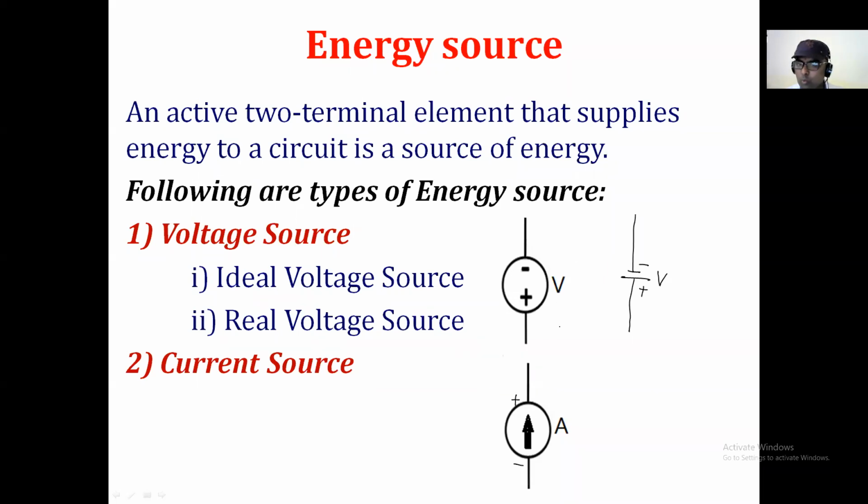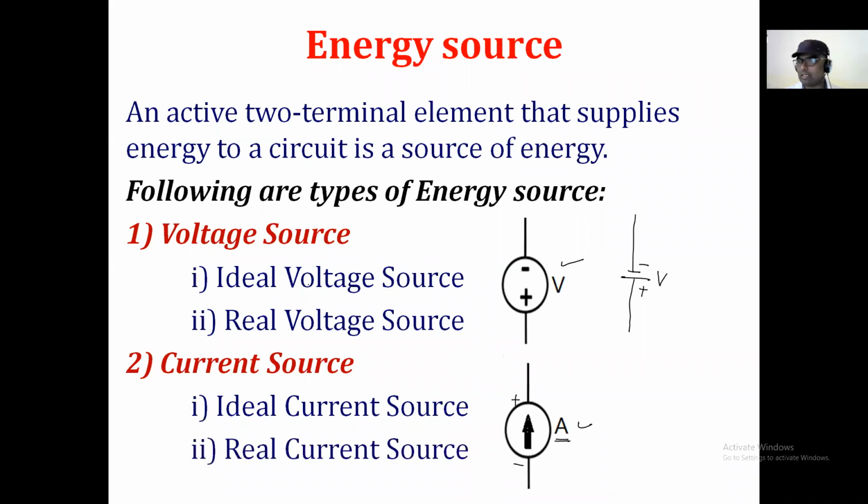And in place of voltage here, as you know the unit of current is the ampere, so A can be represented. This is the symbol of the current source. Please look at the symbols first, the symbol for the voltage source and the symbol for the current source. And just like a voltage source has two types, ideal voltage source and real voltage source, similarly the current source also has two types, ideal current source and real current source. Only the word voltage is replaced with current in the types.